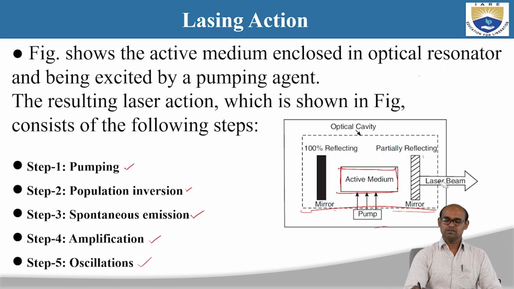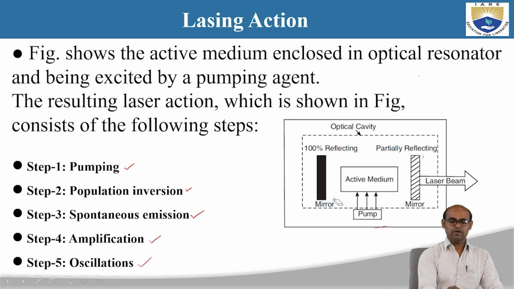The first one is pumping. Okay, first we need to pump the energy to the system. Okay, pumping. Second one is population inversion. Once we supply the energy to the system, there will be population inversion, and there will be spontaneous emission, and that will give us amplification, resulting in an oscillation where you have a laser beam as output. Okay, so these 5 steps are very easily understood, how we are going to get the laser beam.